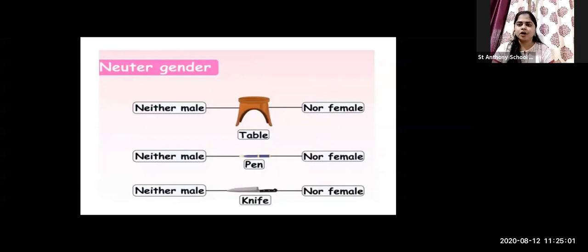Doctor, dancer. Wife is used for female, feminine gender. Cook, chef is used for both male and female. Principal, good. Reporter, good. So a lot of examples.